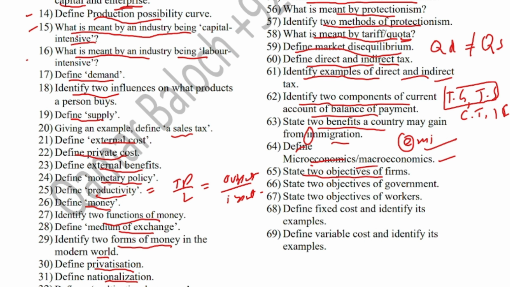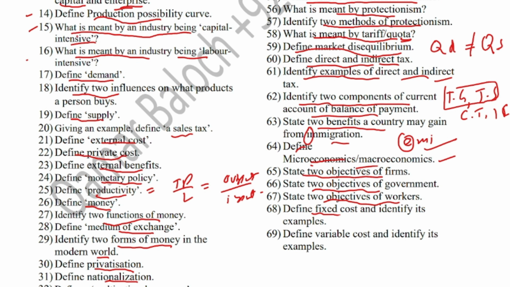So you can mention any two of them. State two objectives of the government. Government's two objectives may include controlling inflation, controlling unemployment, achieving economic growth. State two objectives of workers. Workers want job safety, better fringe benefits like company car, accommodation, and they also want promotion as well.